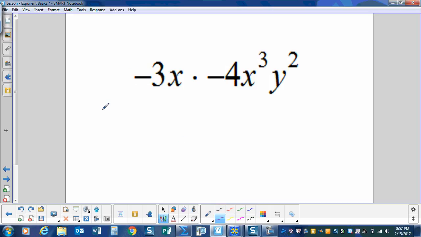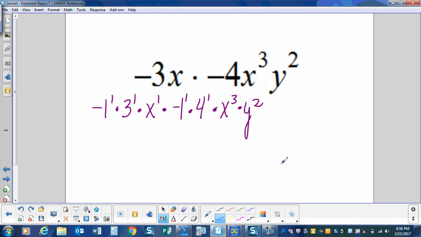So to begin with, we have a negative. So the negative we know is a negative 1 to the 1, so it has a base and an exponent, times a base and an exponent, and so on for each factor. So like I said, everything has its own base and exponent. These negatives were negative 1 to the 1. These numbers were the numbers to the first power. This x was to the first power.